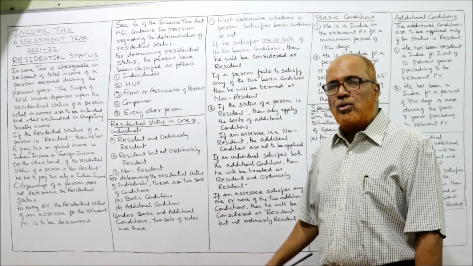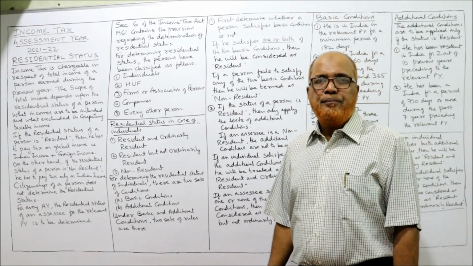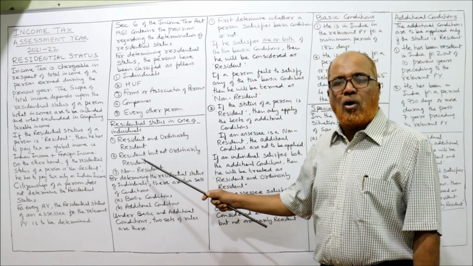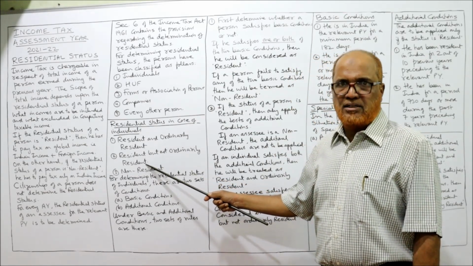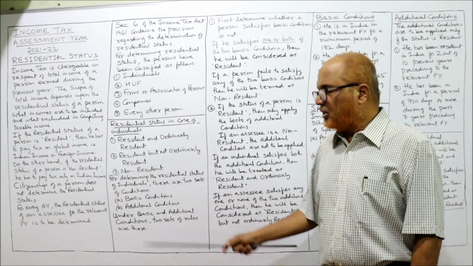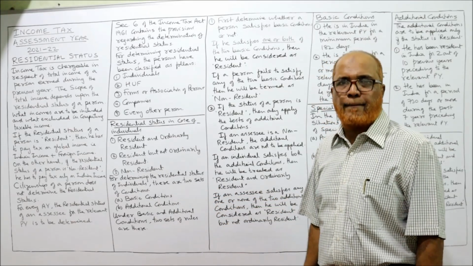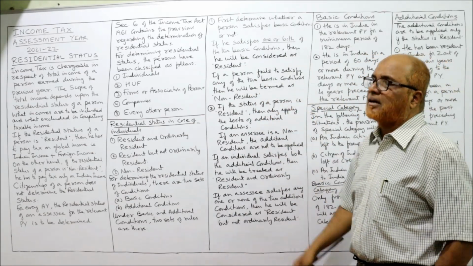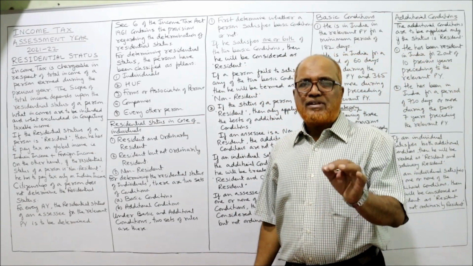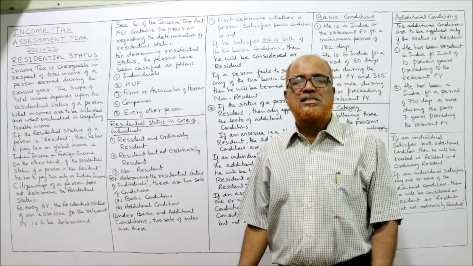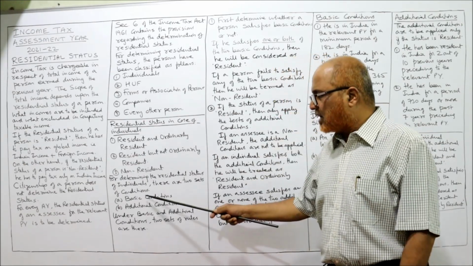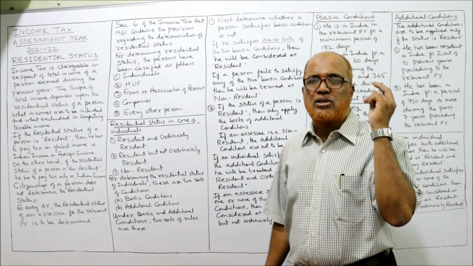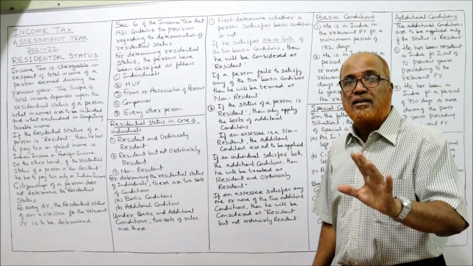By applying these rules, we can determine whether the SSC is resident and ordinary resident, or resident but not ordinary resident, or non-resident. So these sets of conditions we have to apply. Now, first of all, in order to determine the residential status of an individual, basic conditions have to be checked. Basic conditions are two conditions, two rules are there. We have to check that.